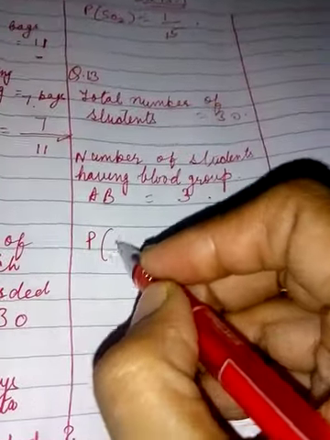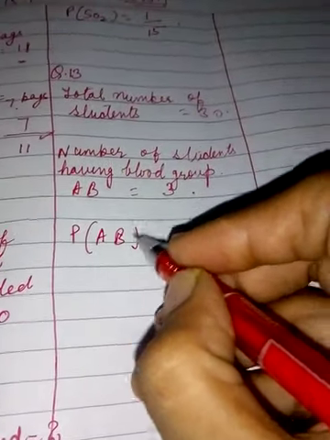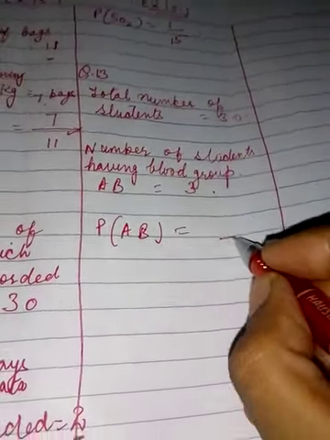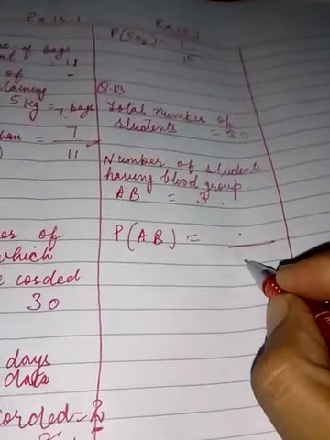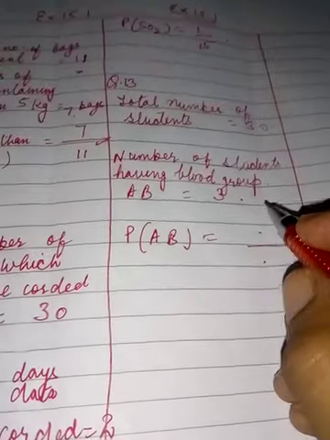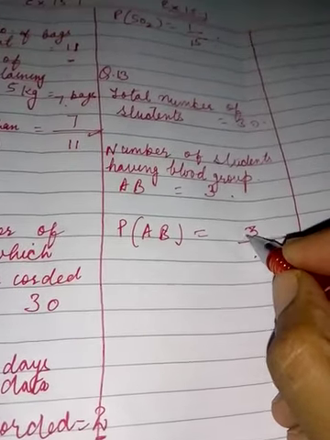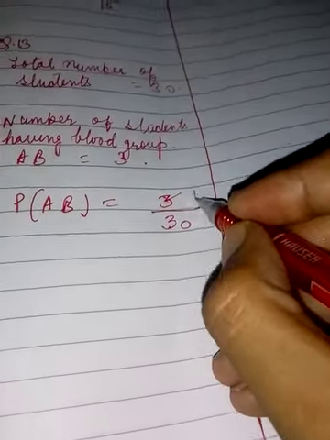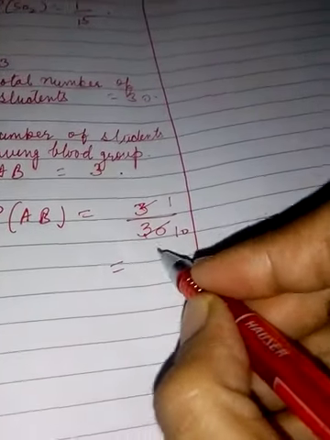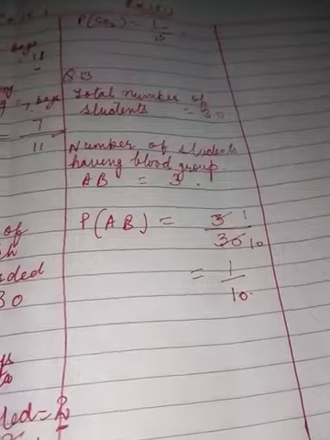So probability of having blood group AB is possible outcomes divided by total number of outcomes. Possible outcomes we have 3, total outcomes we have 30. So that is 3 upon 30, which is 1 upon 10. So this was our chapter number 13, probability, right? So this chapter is over now.